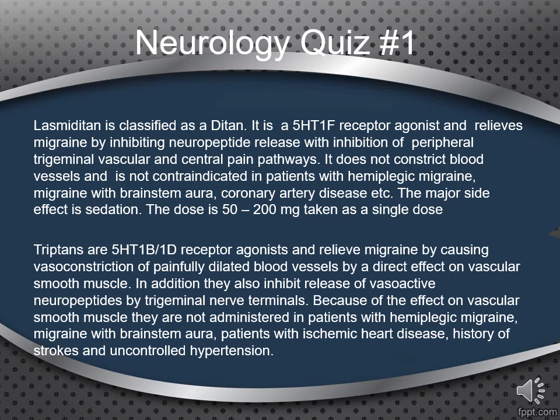Triptans, on the other hand, are 5-HT1B/1D receptor agonists, and they relieve migraine by causing vasoconstriction of painfully dilated blood vessels by a direct effect on vascular smooth muscle. In addition, they also inhibit release of vasoactive neuropeptides by trigeminal nerve terminals. Because of the effect on vascular smooth muscle, they are not given to patients with hemiplegic migraine, migraine with brainstem aura, patients with ischemic heart disease, patients with a history of strokes and uncontrolled hypertension.